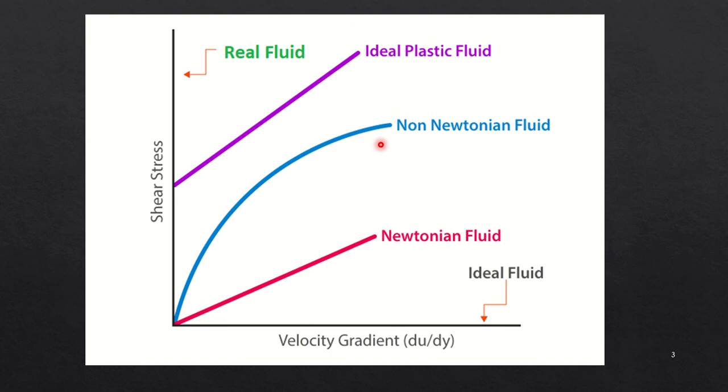And the last one I told you was ideal plastic fluid. It behaves like a solid under zero stress and flows like a fluid when stress is applied. That's why it's shown like this, in violet color. Why have we given this gap? Why didn't we draw it from the origin? Because I told you it behaves like a solid. There will be some stress inside it, but it is able to overcome the stress, which is why it is not flowing. But once you apply the stress, it starts flowing like a liquid. So like this, you represent the ideal plastic fluid curve. This is the entire graph which represents all 5 fluids in one place.